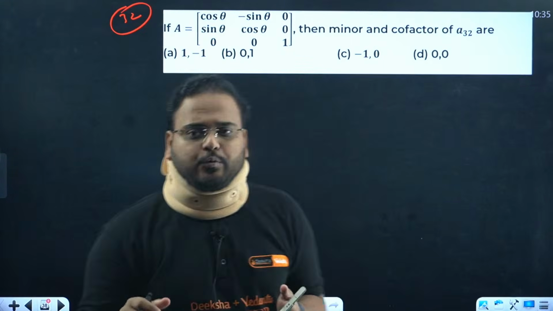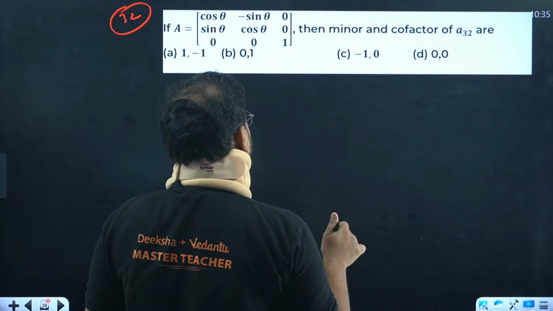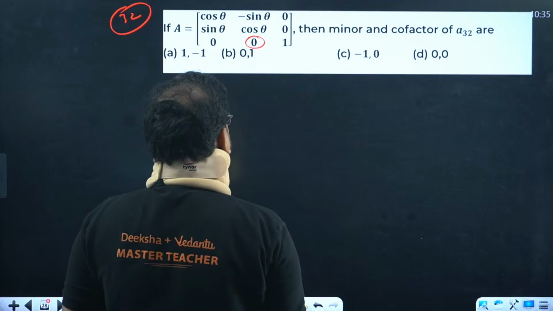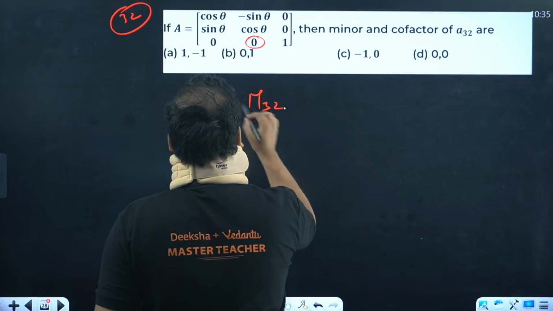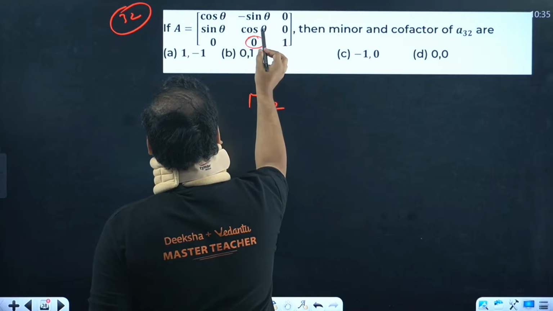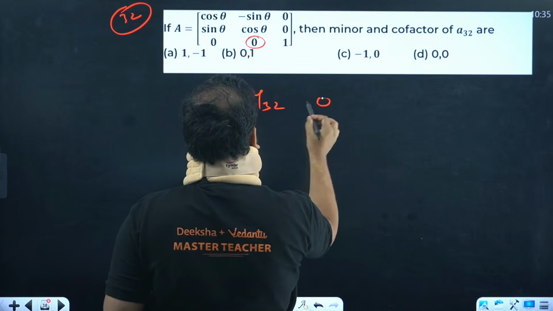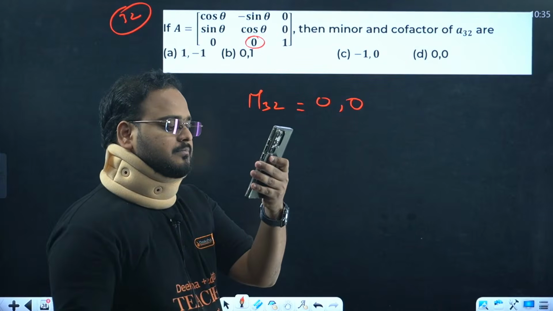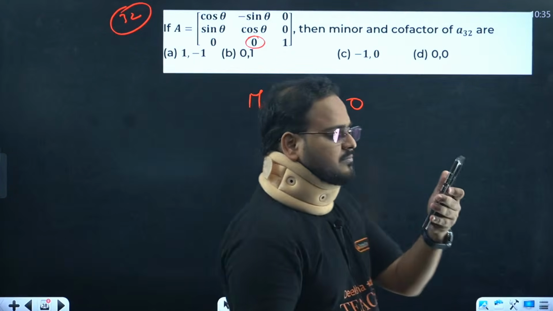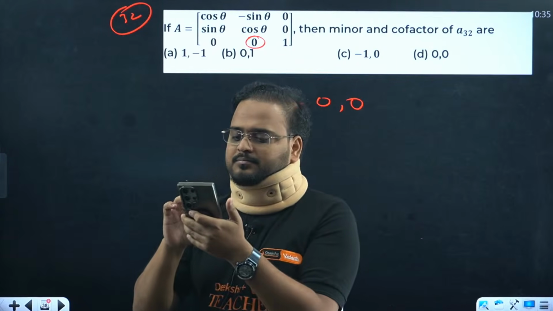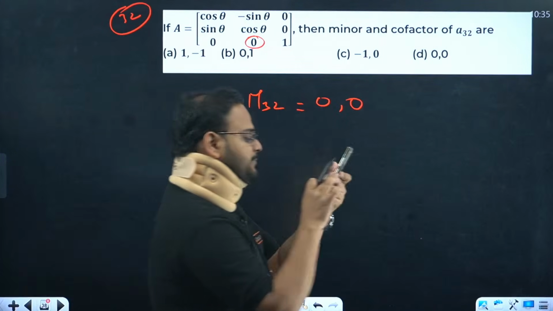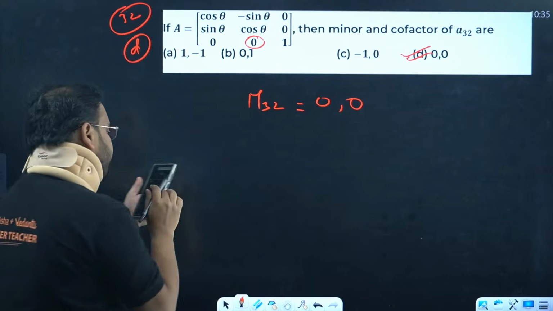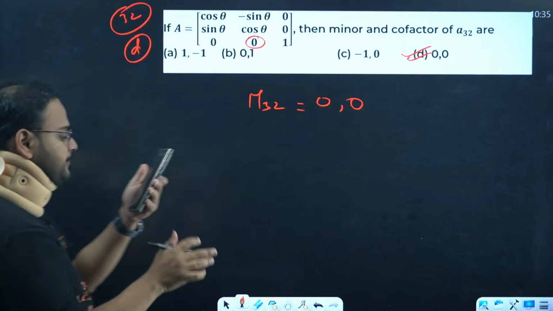Moving on. Minor and cofactor of A32. Minor and cofactor of A32 are, A32 is where? 3, 2. 3, 2, right? Minor and cofactor. Let's find minor first. So you're going to remove this and this, right? So 0 and 0. Answer is simple only, guys. Correct.